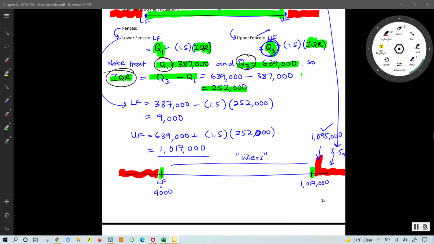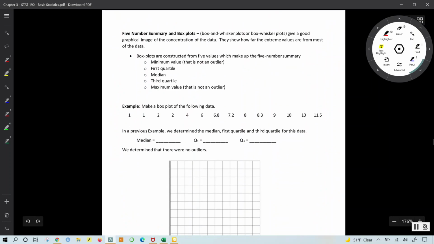With that concluded, we proceed to another concept called the five-number summary and box plots. This is just a collection of numbers that summarize a data set or a collection of data values. And here they are: you have the minimum value, the first quartile, the median, the third quartile, and the maximum.